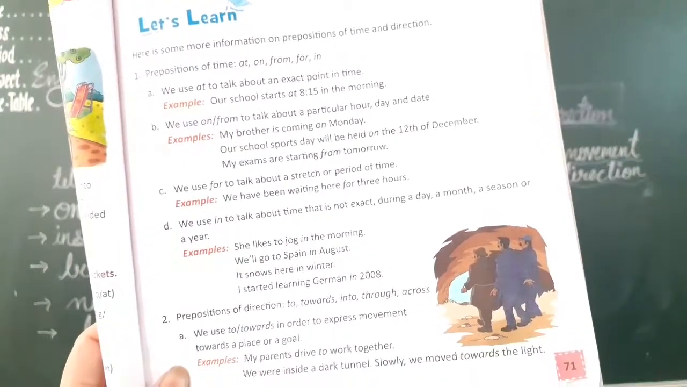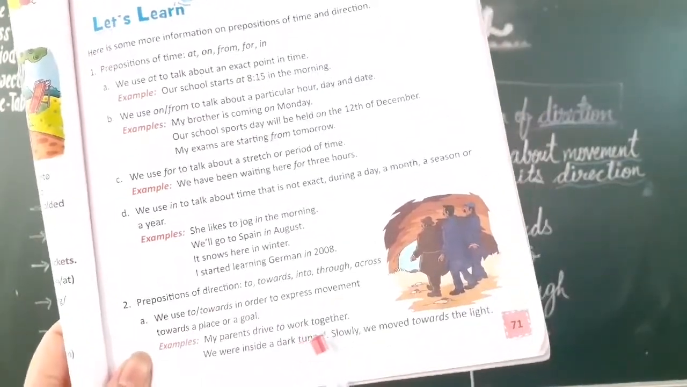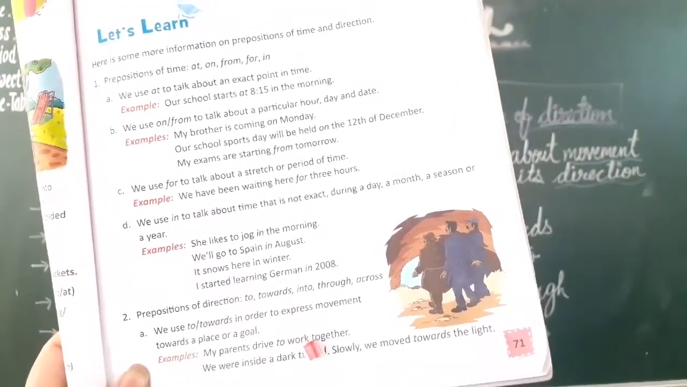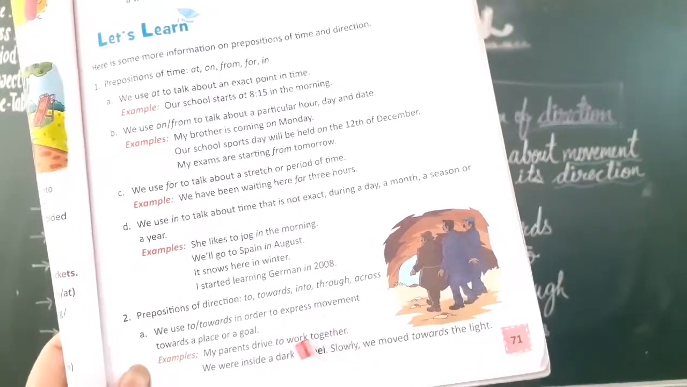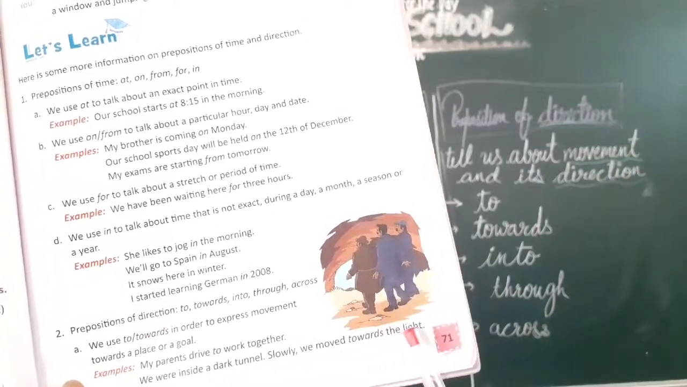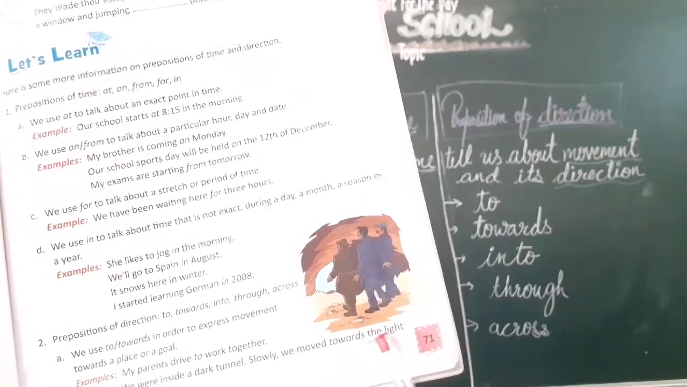When we are telling the movement towards a place, we use to or towards. For example, my parents drive to work. That is telling the goal; the movement is to work. Similarly, slowly we moved towards the light. Their movement is towards the place, so here we have used towards the light. I hope you understand these rules. You have to learn them; only then can you use the preposition at the exact right place.